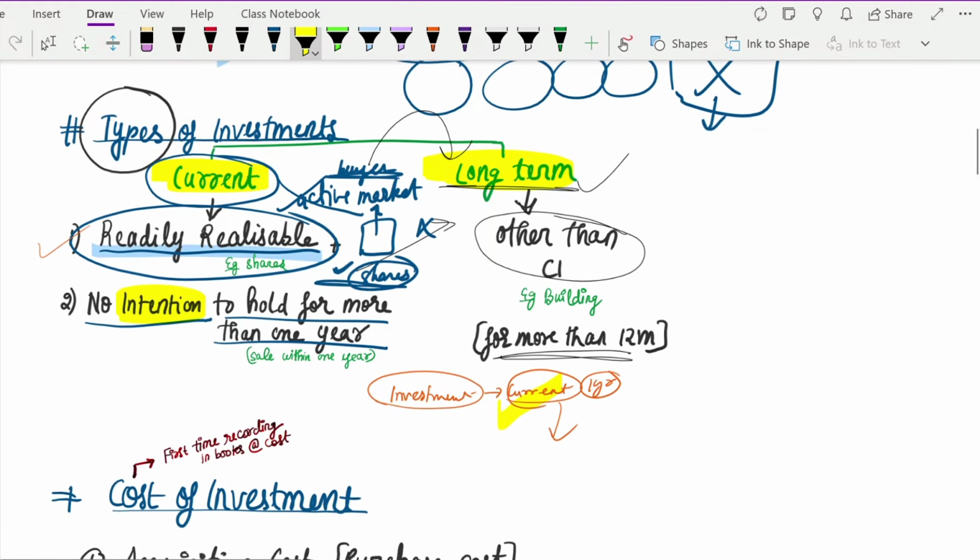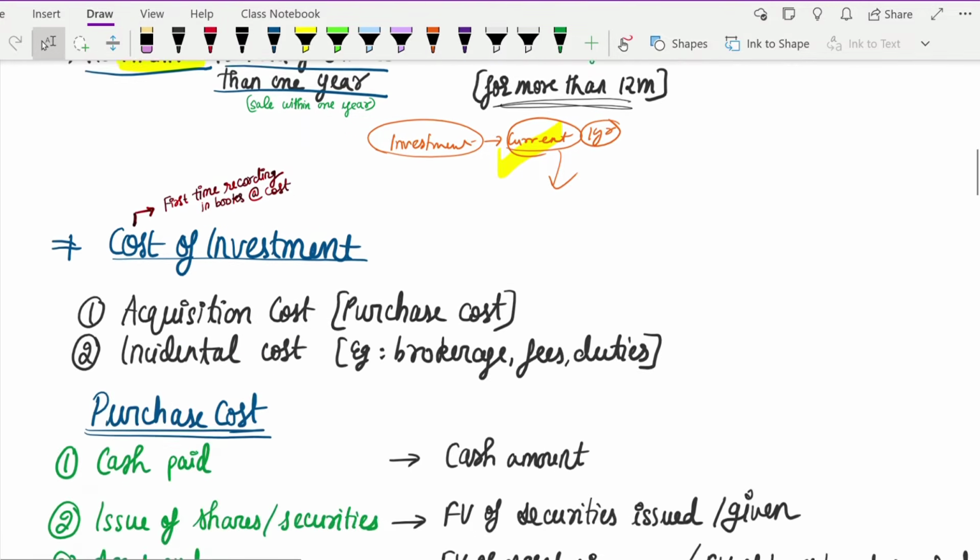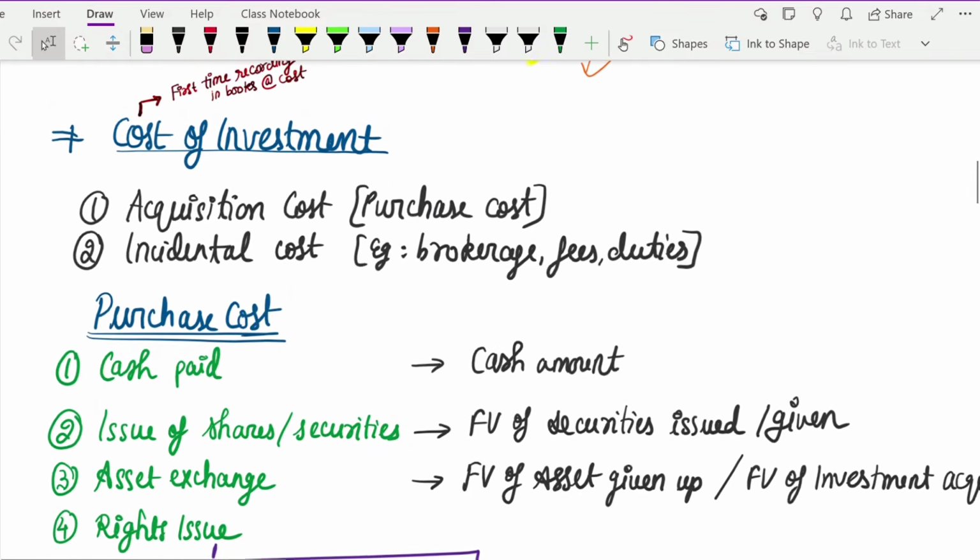Hope you understood the difference between current investment and long-term investment. Other examples of current investments can be your shares and debentures, because usually they have an active market, and you can also sell them within a year itself. Long-term investments usually will be your buildings and your land. Okay. So now that we have understood the types of investment, let's move on to the next topic.